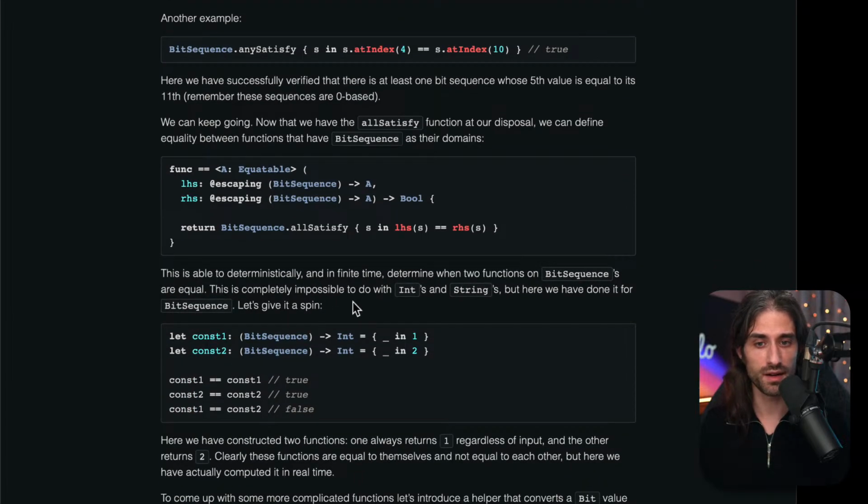This is able to deterministically and in finite time determine when two functions on bit sequences are equal. This is completely impossible to do with ints and strings, but here we have done it for bit sequence. So let's give it a spin.